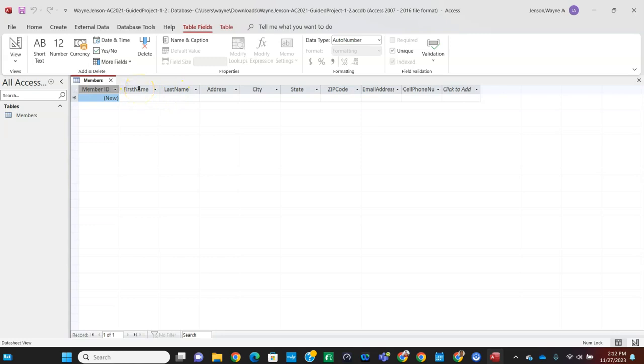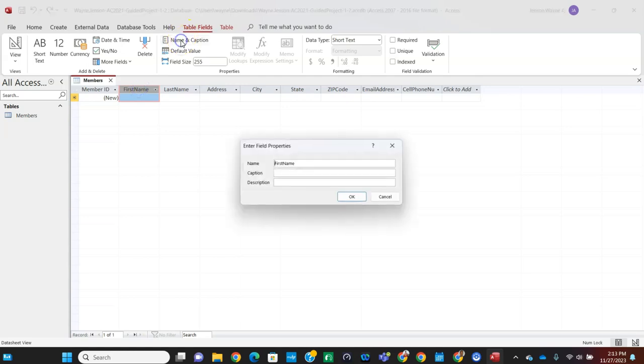Okay, and then we're going to go on to the FirstName field, and we're going to also select the name and caption. And in the caption section again, we're going to put First space Name, and then click OK.